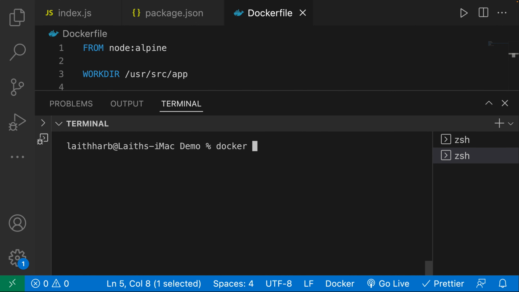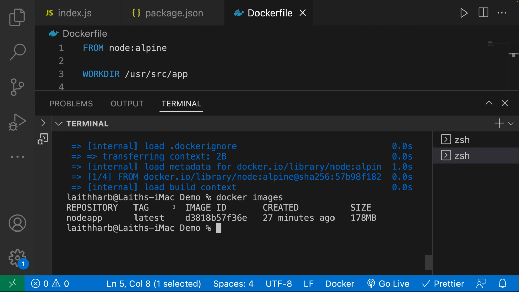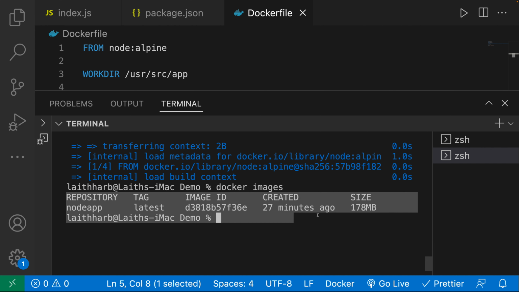Now to do that, what we can do is just say docker images. And over here, you can see a list of all of our images. So you can see we have the node app image, and it's tagged with the latest tag. It also gives it an ID. It has specified when it was created. So I created this quite a long time ago, but for you, it might say like 3 or 4 seconds, and it says the size. So that's how we can see it.